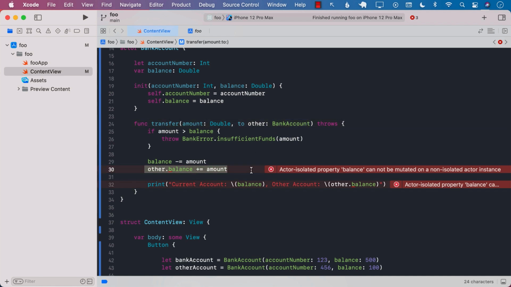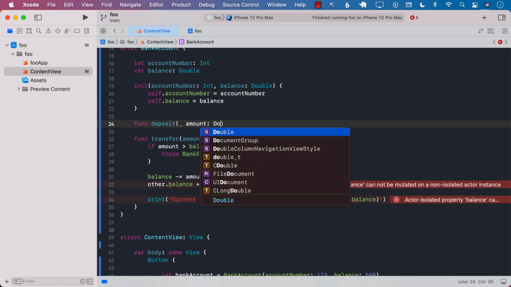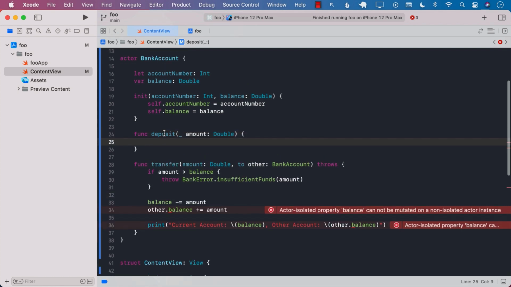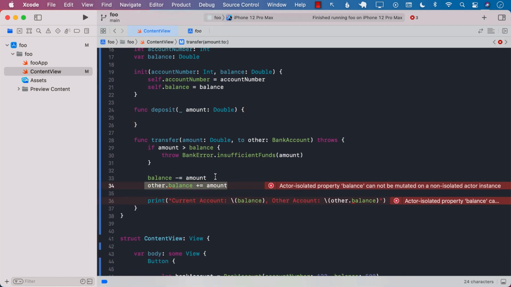So what we need to do is create a separate function, deposit, in which you can deposit the amount. And since this particular function is available on all the instances, objects of type bank account, we can replace this line with the deposit function. So on the actual object, we can call deposit.